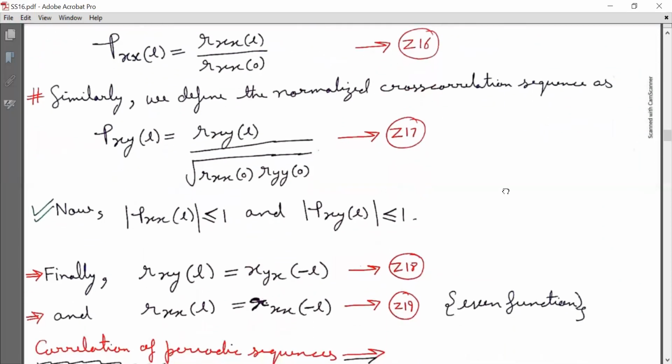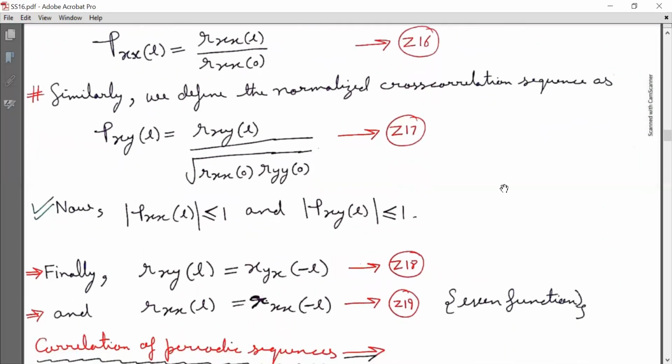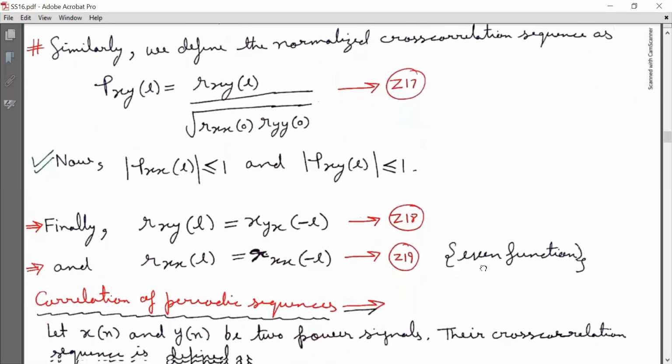So I conclude that R subscript XY[l] is equal to R subscript YX[-l] and R subscript XX[l] is equal to R subscript XX[-l], that is an even function. So Z19 indicates an even function. And this property we will use in further analysis. Even Z18 we will use in further analysis.